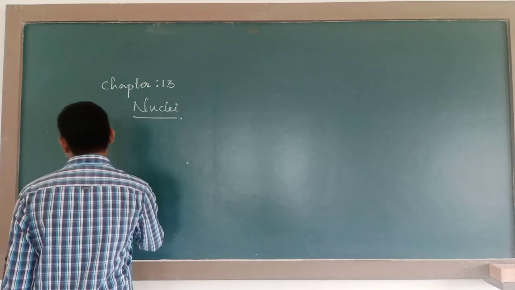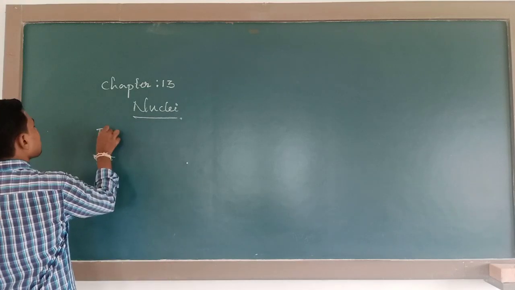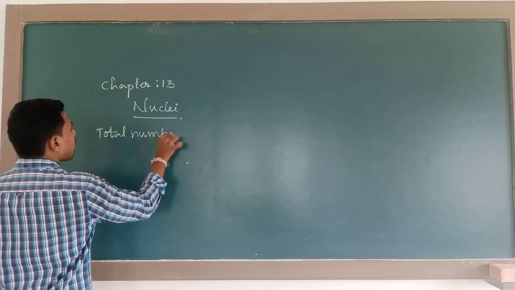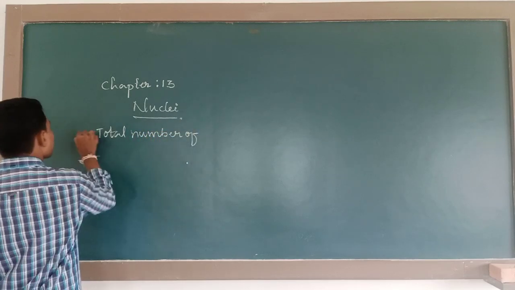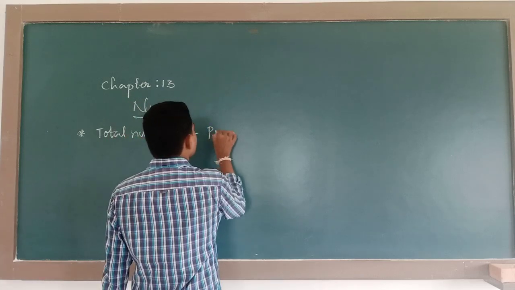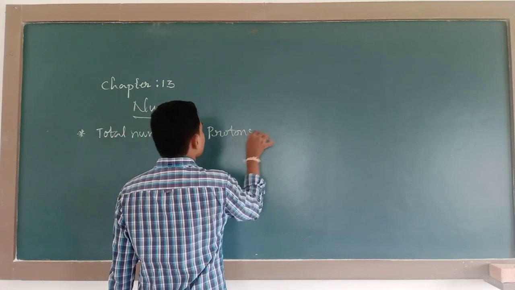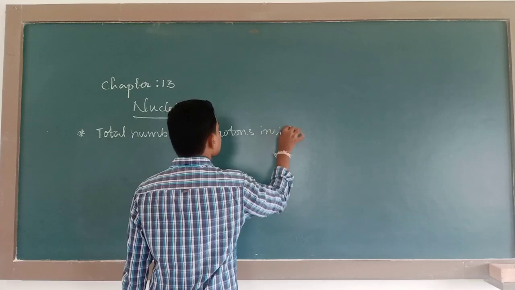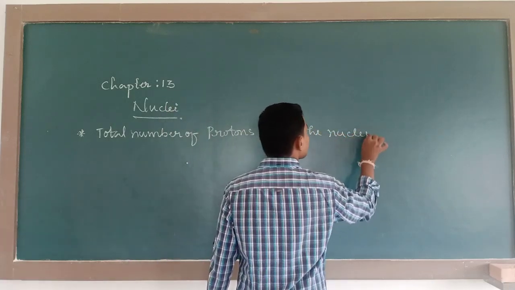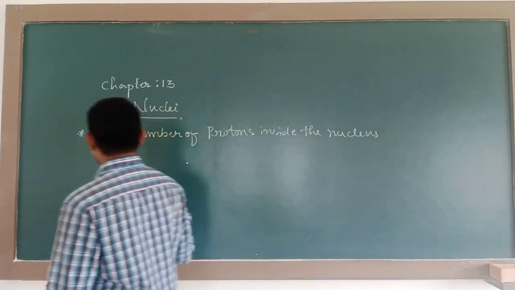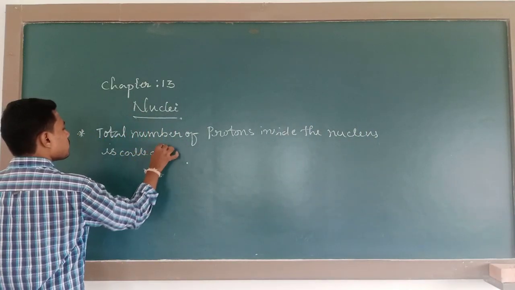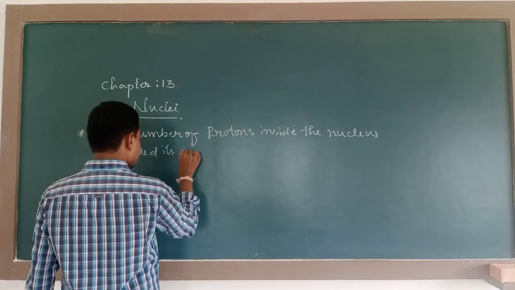The total number of protons inside the nucleus is called its atomic number.